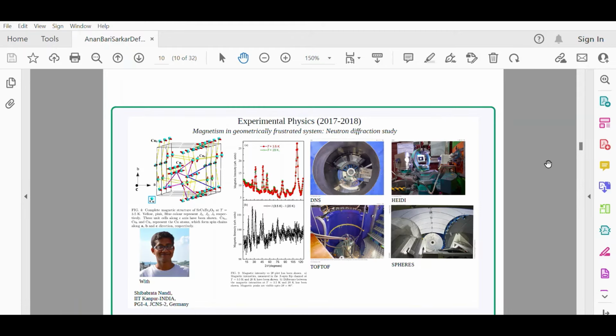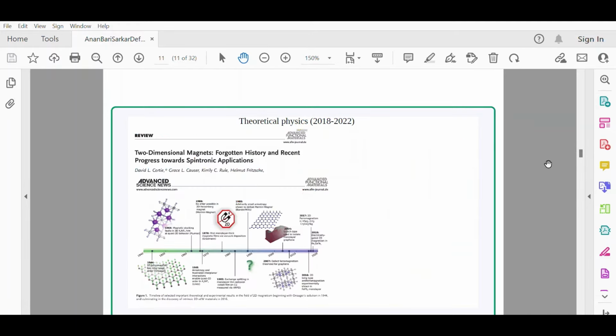With that, as I just mentioned, I had an opportunity to visit the Jülich Centre for Neutron Science in Germany. I would just like to show some of the diffractometers, starting from the diffuse neutron scattering spectrometer. Then there is HADI, a time of flight spectrometer, and a backscattering spectrometer. So there are quite a few interesting neutron facilities. Now I would like to discuss things related to theoretical physics.